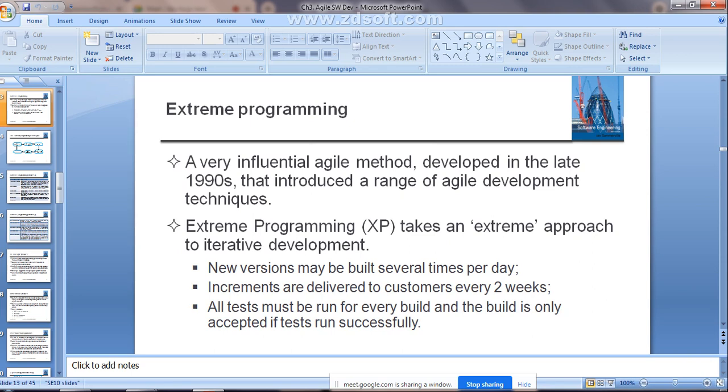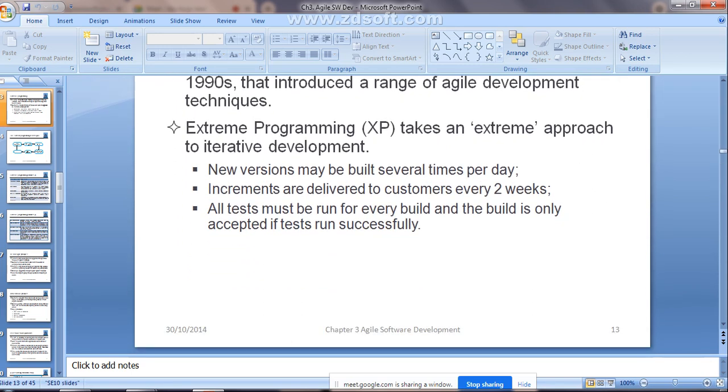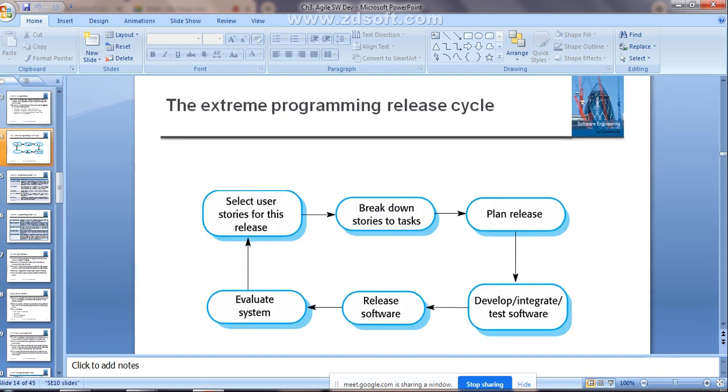These are some things with respect to extreme programming. It is going to use the iterative development approach. New versions may be built several times per day. Increments are delivered to the customer every 2 weeks, and all the tests must be run for every build, and a build is only accepted if the tests run successfully. This is what we have seen in the last class about the starting of extreme programming.